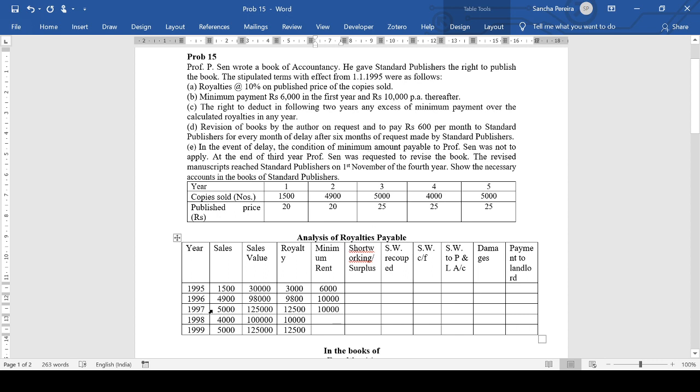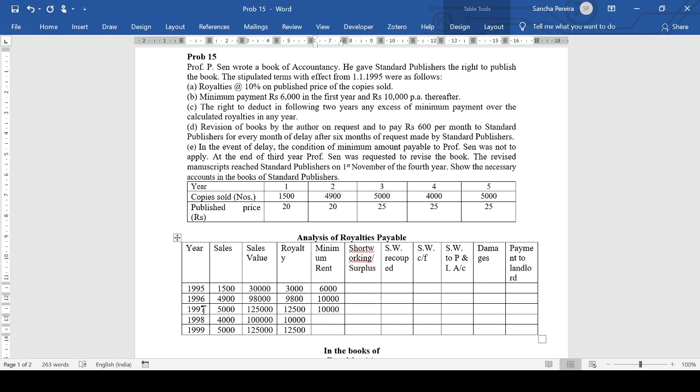So basically, if he was requested at the end of the third year, 1997, he gave the manuscripts only on 1st November 1998. Technically, he should have given the manuscripts 6 months later. So 6 months later from 31st December 1997 would be January 98, February, March, April, May, June. On 30th June 1998, he should have handed over the revised manuscripts. But he didn't.